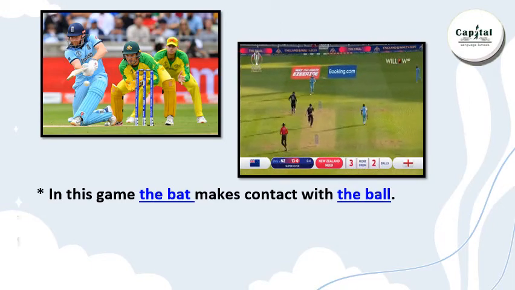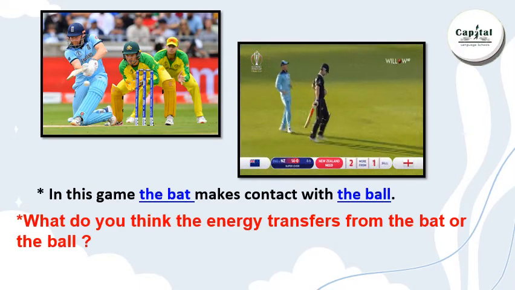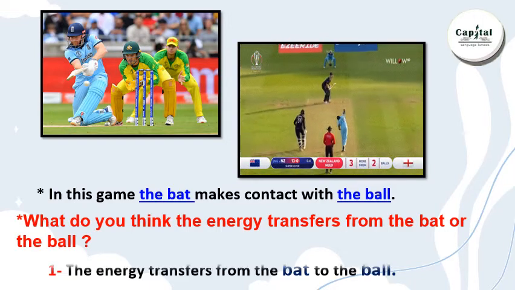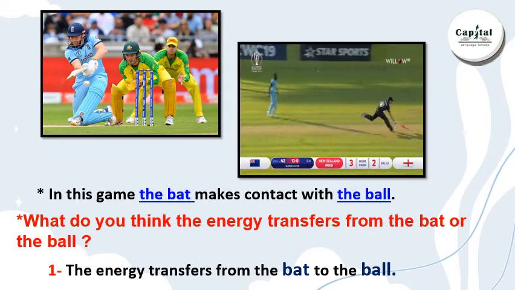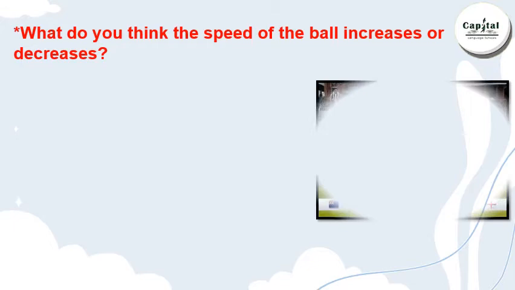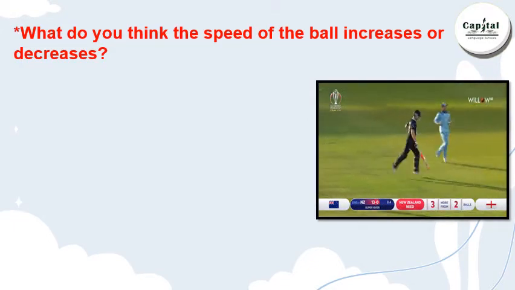And now, what do you think? Is the energy transferred from the bat or the ball? Super, from the bat. The energy transfers from the bat to the ball. And now, what do you think? Does the speed of the ball increase or decrease? Excellent.